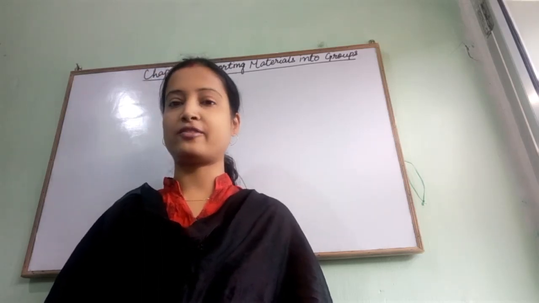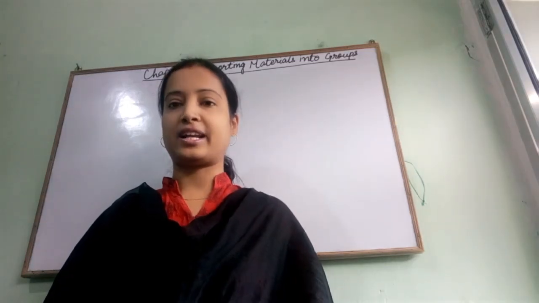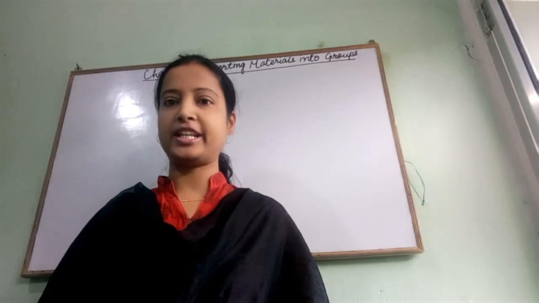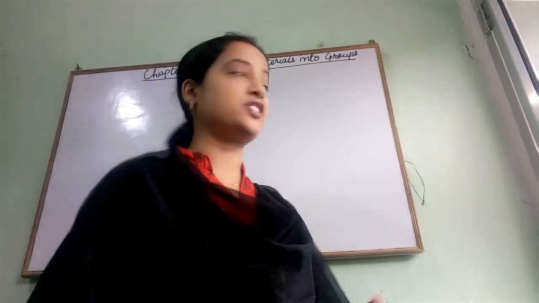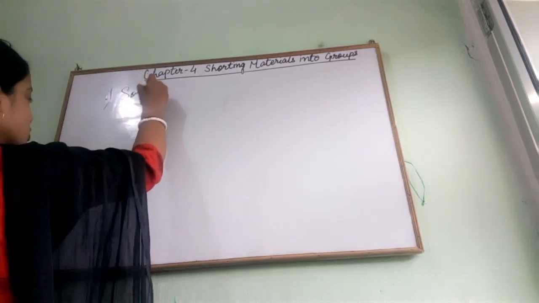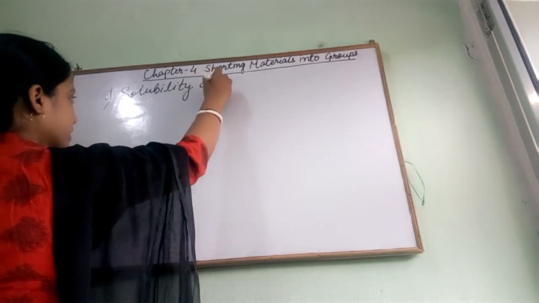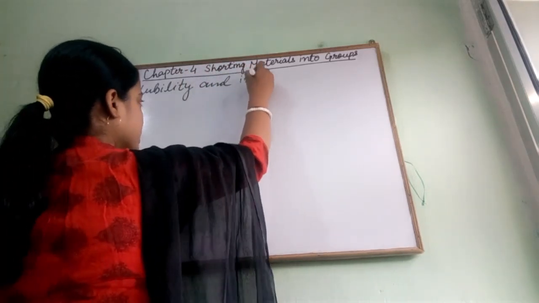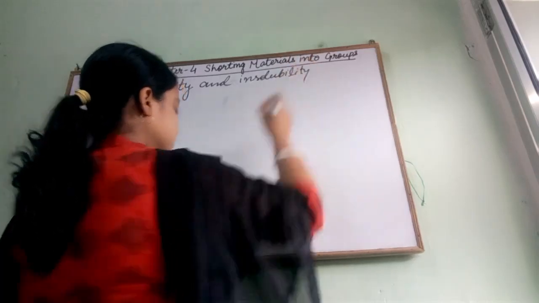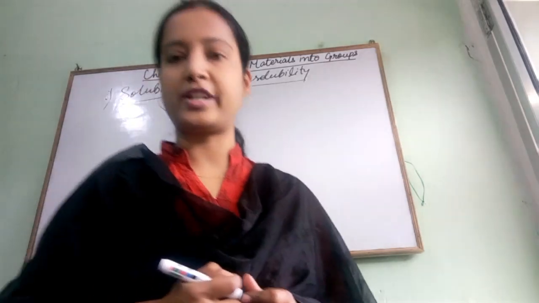So let's start from the next physical property of the material, that is the solubility and insolubility of the materials. This is also one of the physical properties of material.